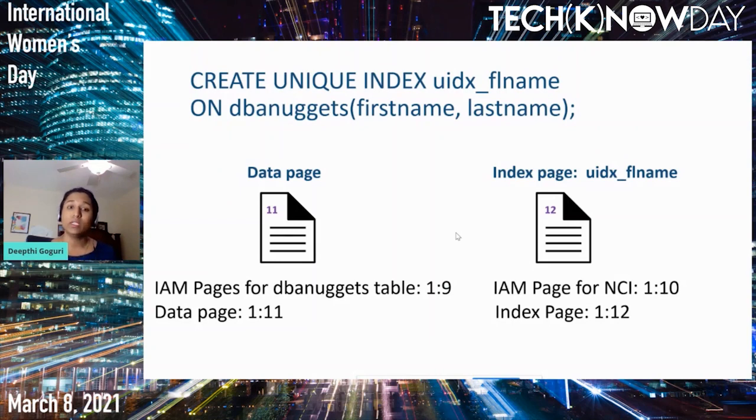So the first 9 pages are the IAM pages for the database pages, and for the index page, we have the IAM page, page number 10. So the next available unallocated page is page number 11. SQL Server went ahead and created page number 11 for the data page, and page number 12 for the index page.